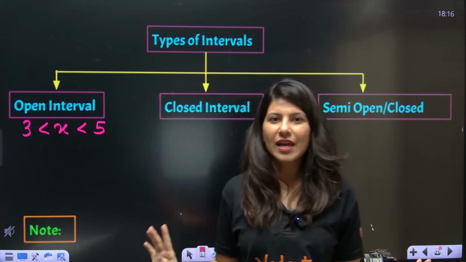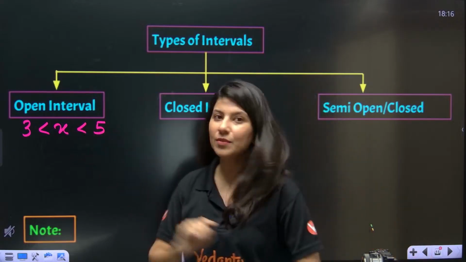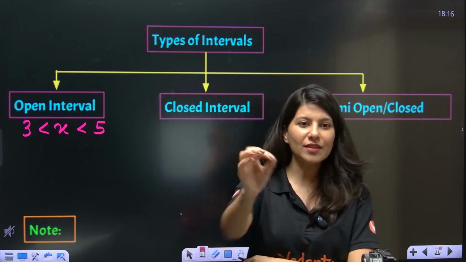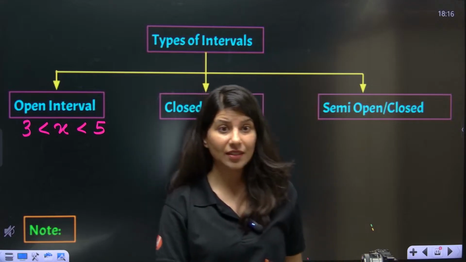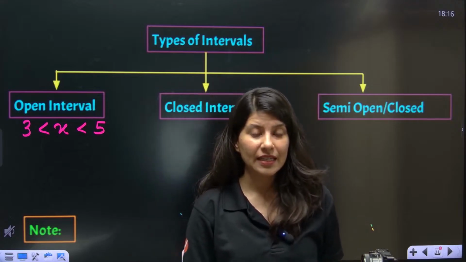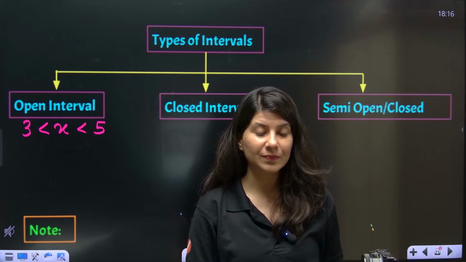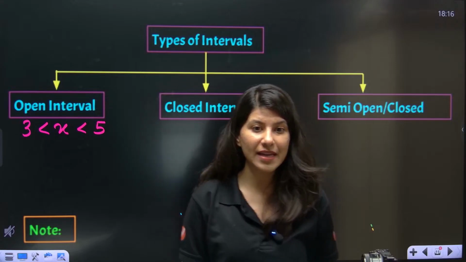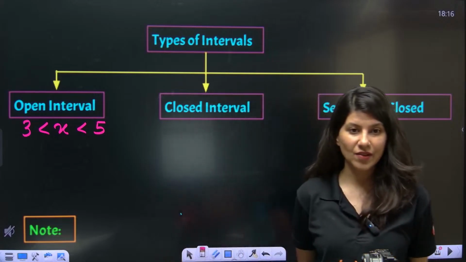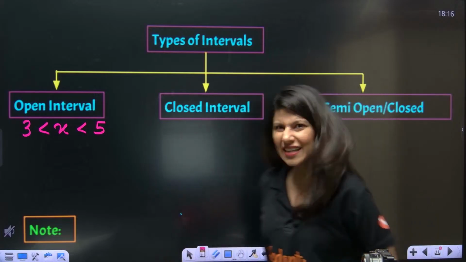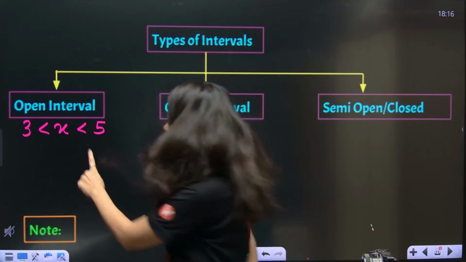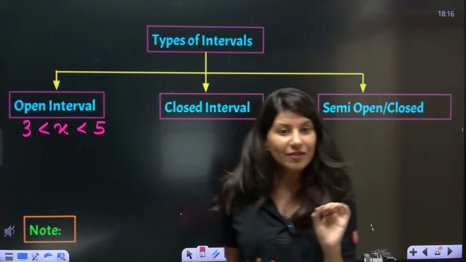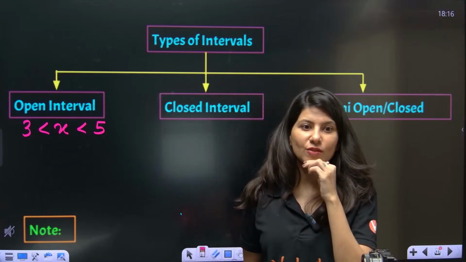Now one question I need to ask. If you understand this symbol, can you just tell me, can x be 3? Yes or no in the chat box. Can x be 3, everybody? X cannot be 3, ma'am, because here x is strictly greater than 3. Acha, can x be 5? X is equals to 5? No.